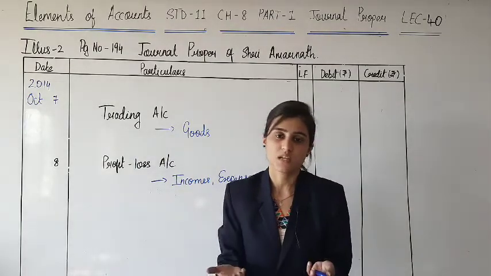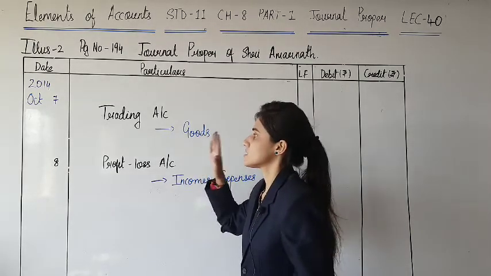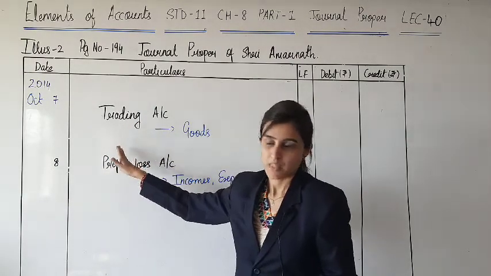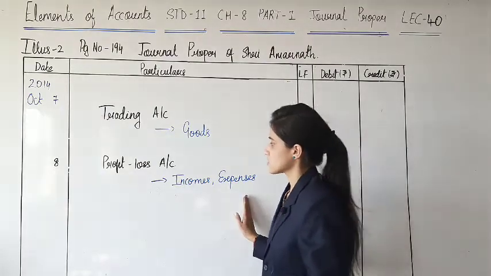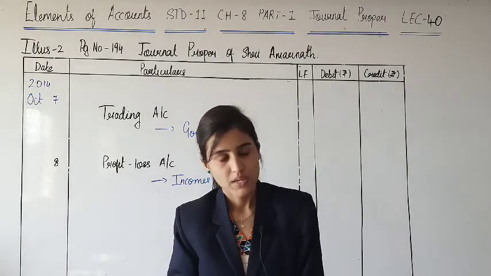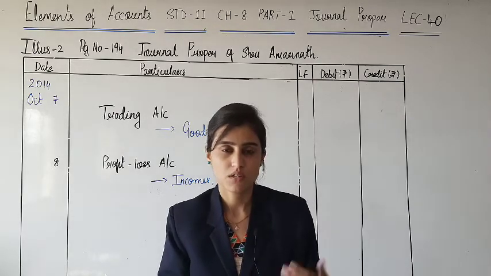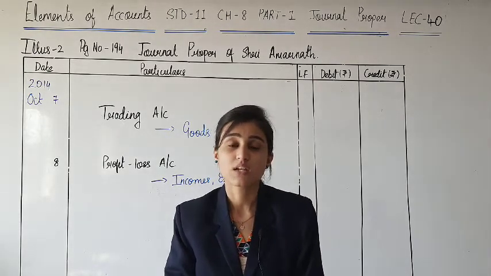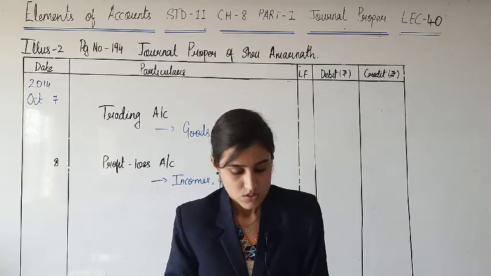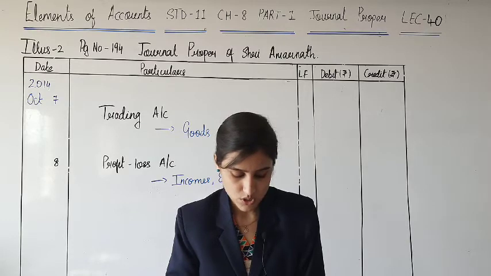What is trade? Purchase sale. Purchase sale is of what? Of goods. Yes, so purchase, sales, purchase return, sales return is all transferred to trading account at the end of the year and closed. Whereas incomes and expenses are transferred to profit and loss account. What is profit and loss account and trading account will be explained to you very properly and precisely in chapter of financial statements, annual accounts actually, sorry. Yes, chapter 5, part 2. So right now, let us understand the closing entries that are given to you.